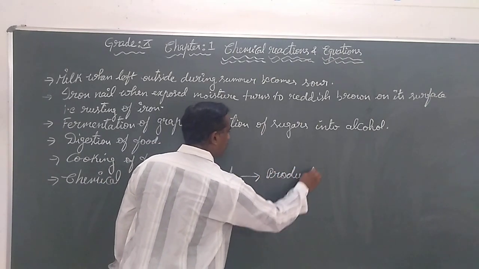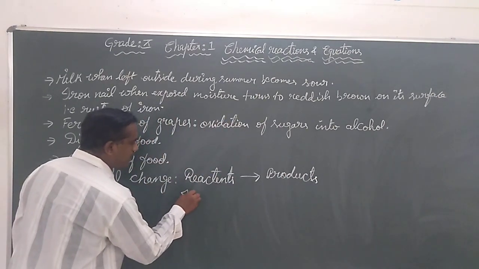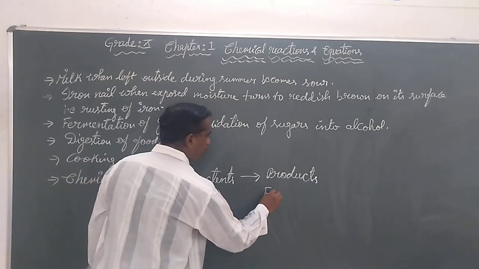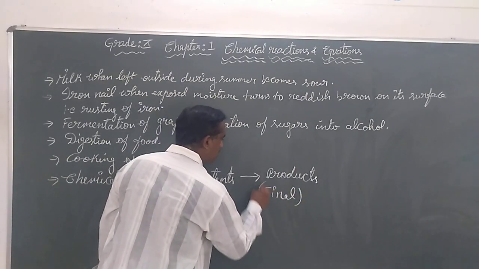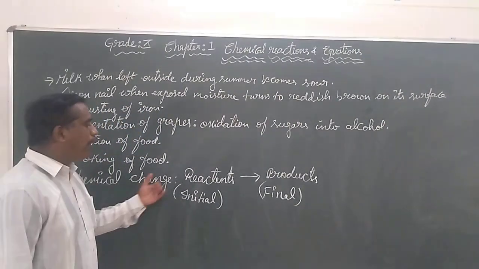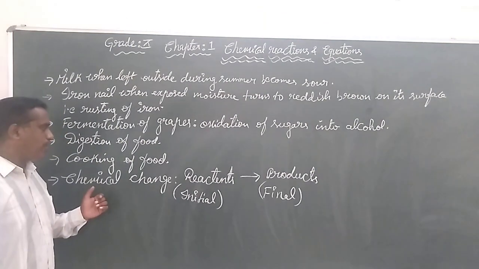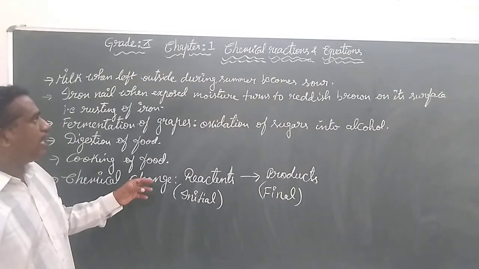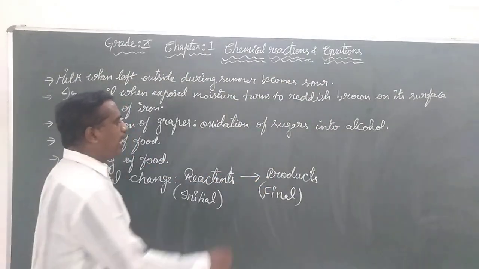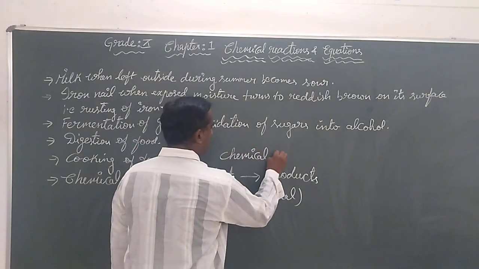Reactants are the initial substances and products are the final substances. When a change is permanent, we call it a chemical change. This process where a reactant is converted into a product is called a chemical reaction.